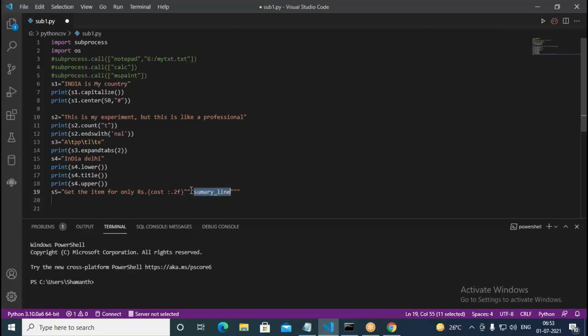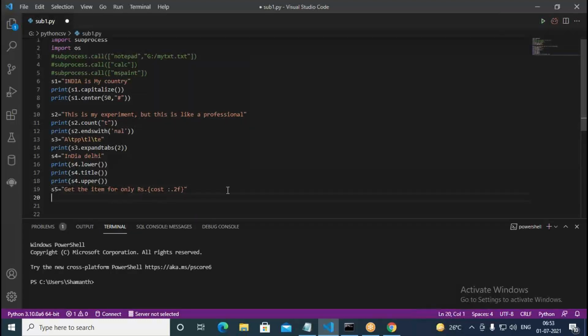So I write print S5 dot format, cost equal to say 200.